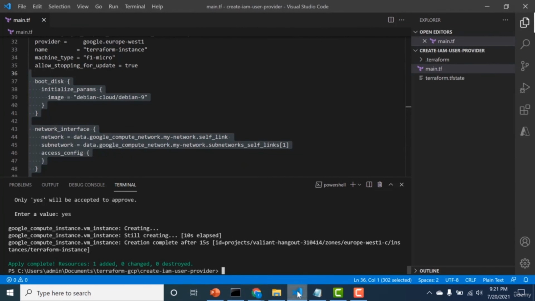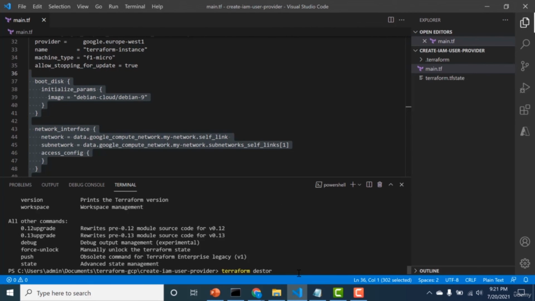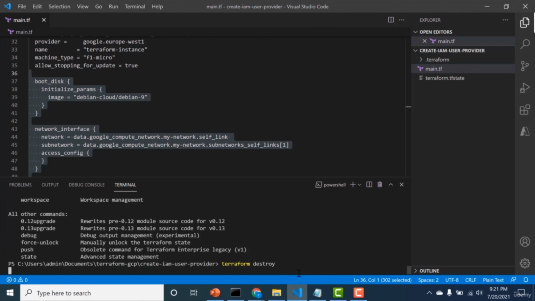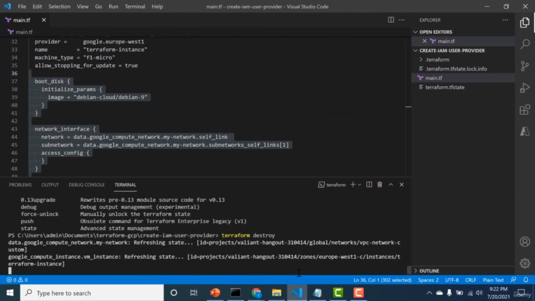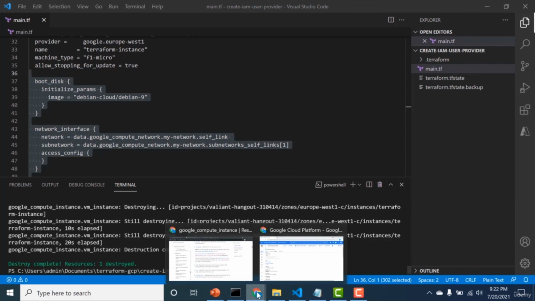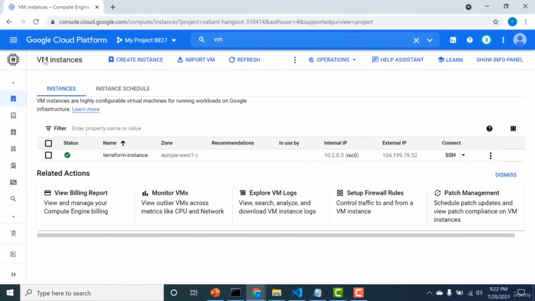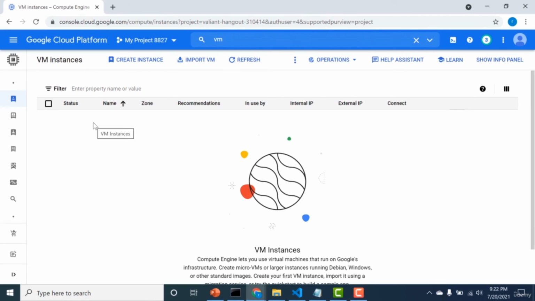Okay, so before I conclude, let's do a terraform destroy as well so that we don't incur any extra cost. Always make sure that you destroy the configuration that you do not need once you're done with it. So the resource has been destroyed. Let's go back to our page and let's see whether that particular resource still exists. If I refresh this particular page, you can see that it has been removed. So that's how you create an instance. I'll see you in the next lecture.